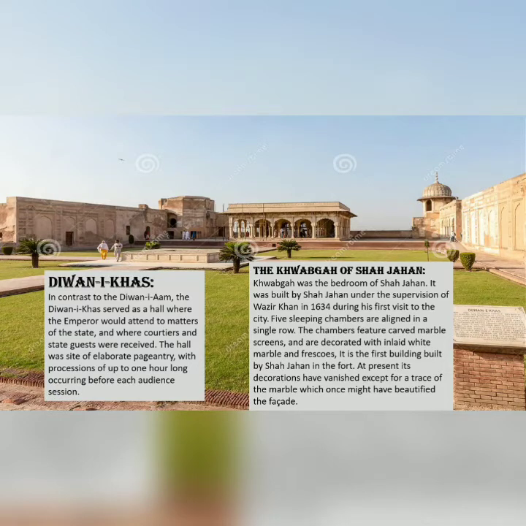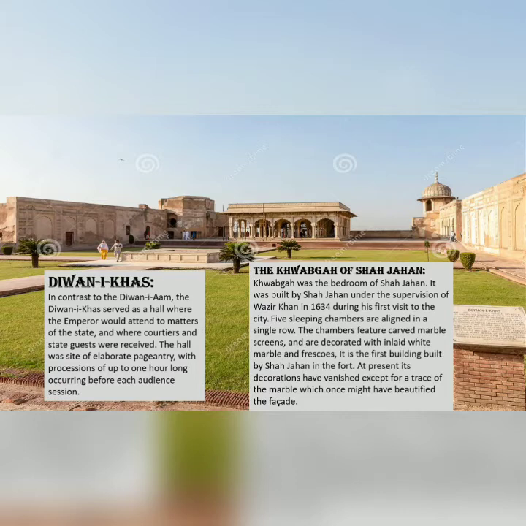First, Diwan-e-Khas. In contrast to the Diwan-e-Am, the Diwan-e-Khas served as a hall where the emperor would attend to matters of the state, and state guests were received. The hall was the site of an elaborate procession of up to 1 hour long occurring before each audience session.